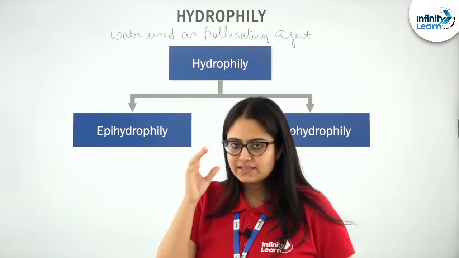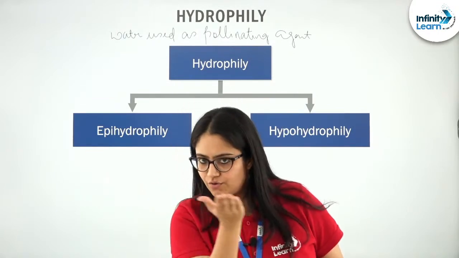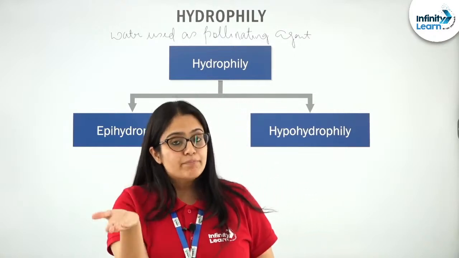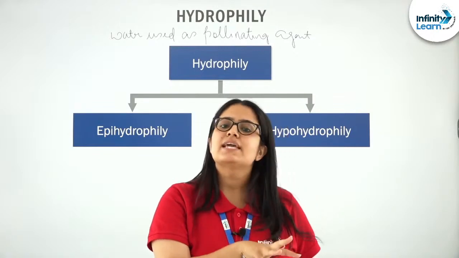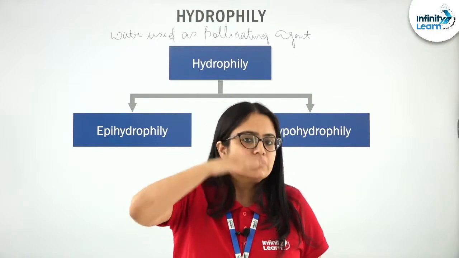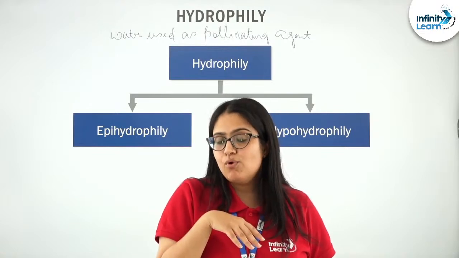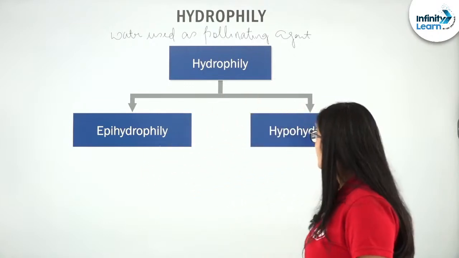When pollination is taking place on the surface of the water, it is termed epihydrophily. And when pollination in a plant is taking place under the surface of the water, it is termed hypohydrophily, right? So, epihydrophily and hypohydrophily.